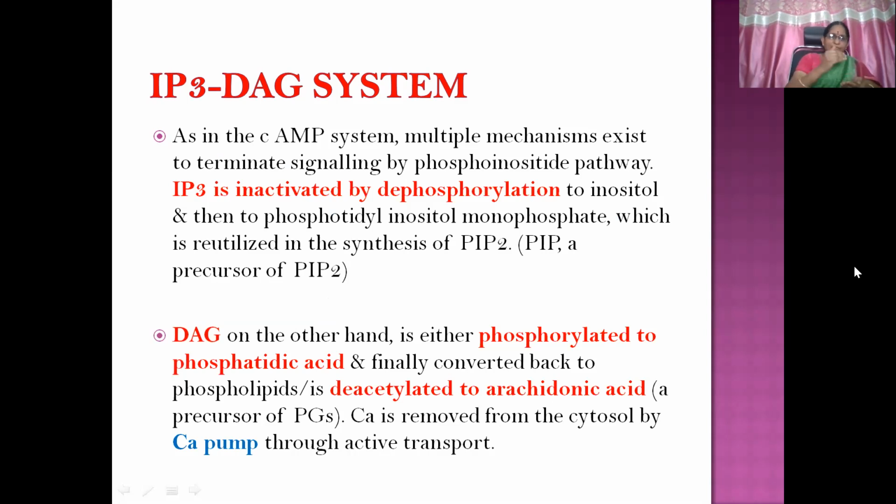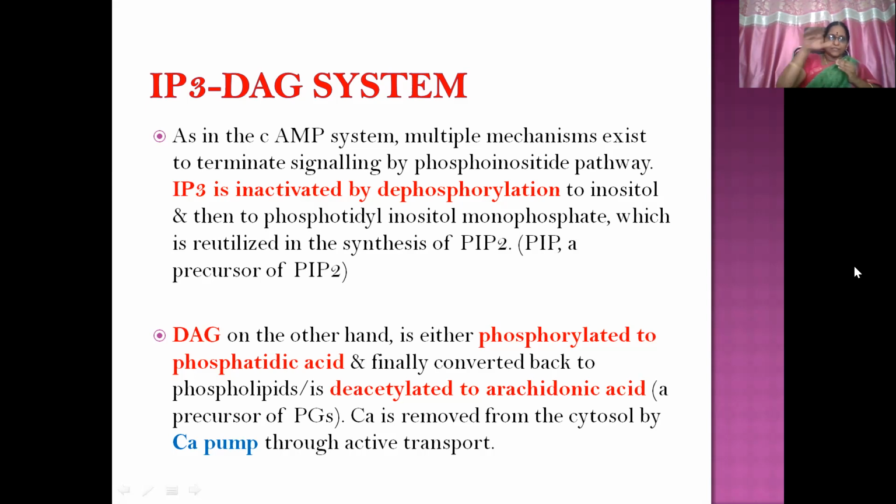So how has this to be terminated? For ionotropic receptors, hydrolysis of the molecule, termination, phosphodiesterases. Here, in terminating signaling by the phosphoinositide pathway, IP3 is an active molecule, so it has to be inactivated first by dephosphorylation to inositol and then to phosphatidyl inositol monophosphate, which is reutilized in the synthesis of PIP2, which is present in the cell membrane.